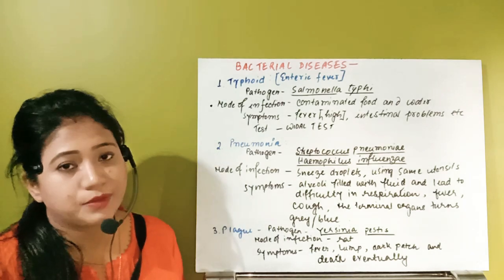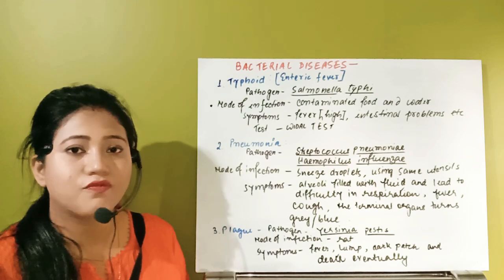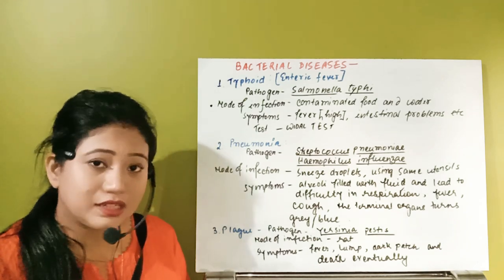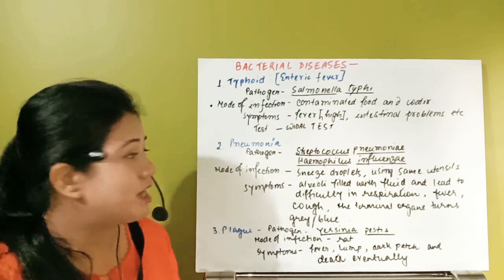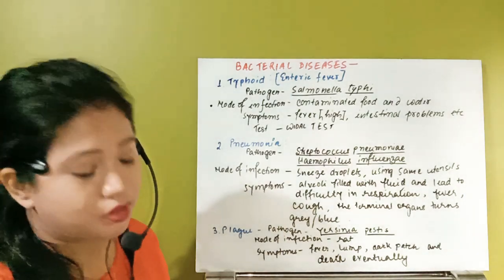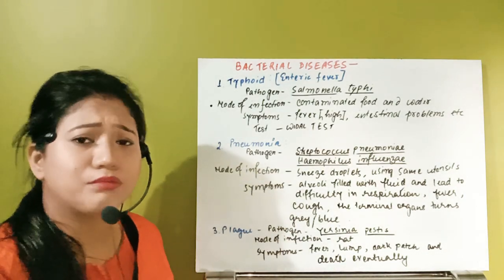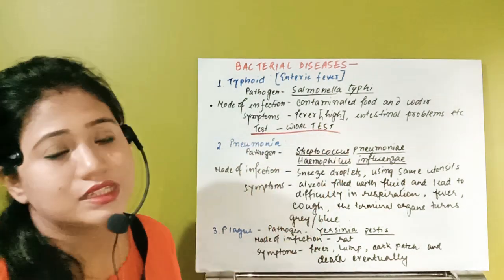These are the symptoms that appear in the disease typhoid. There is a test available for typhoid specifically. What is that? That is the Widal test. Remember, the Widal test is very important. This was asked a number of times. What is the test available for the disease typhoid?